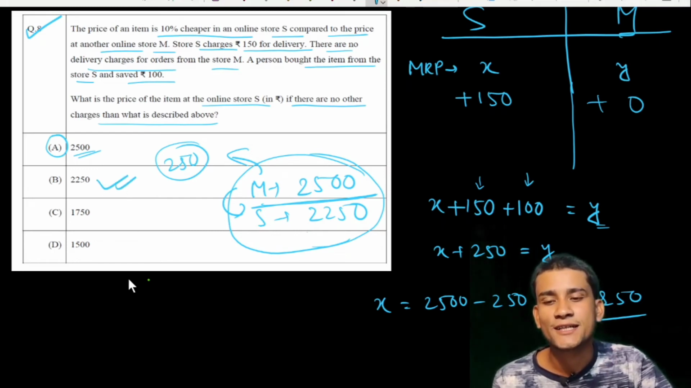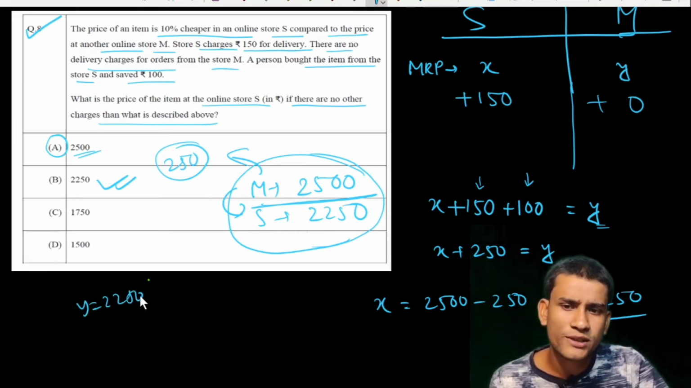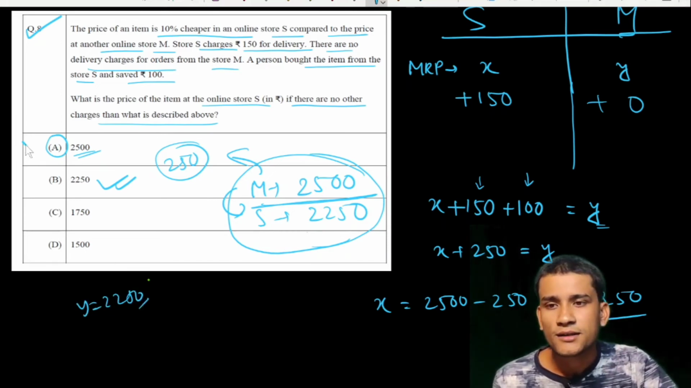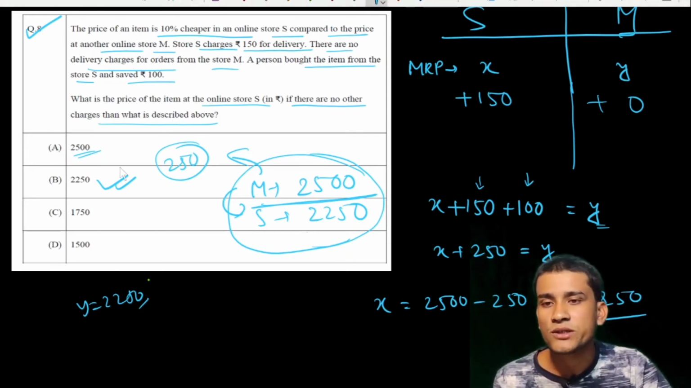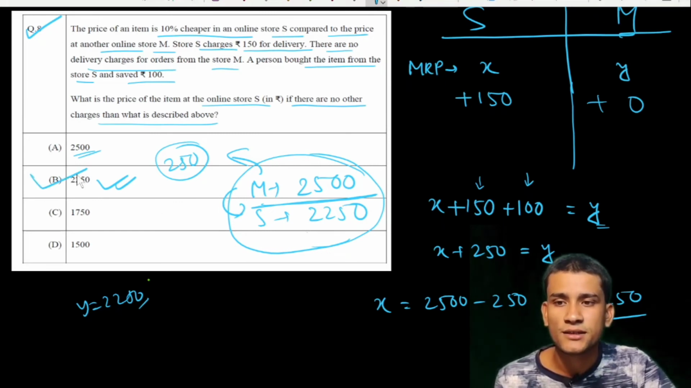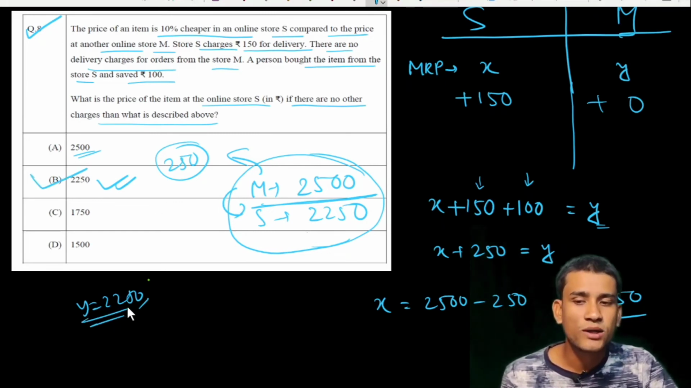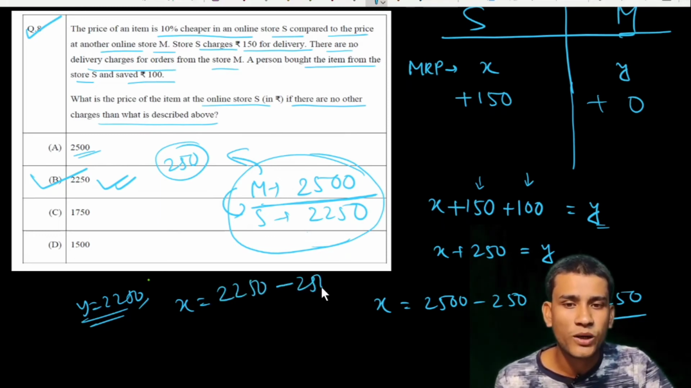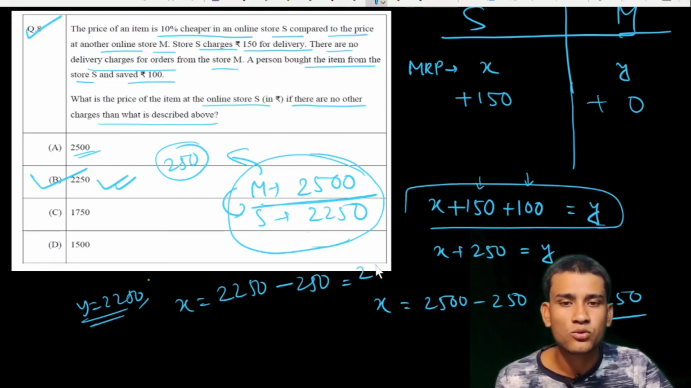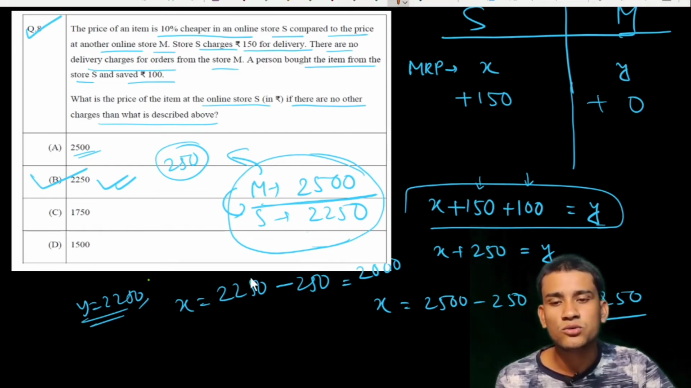If you take the other case, Y equal to 2250, then the question asks what is the price of the item at online store S. So if you take Y equal to 2250, then X equals 2250 minus 250 from this equation, which is equal to 2000.